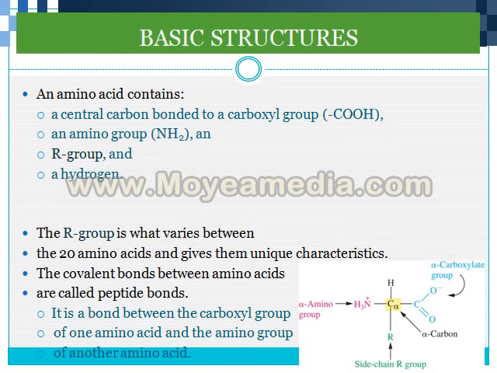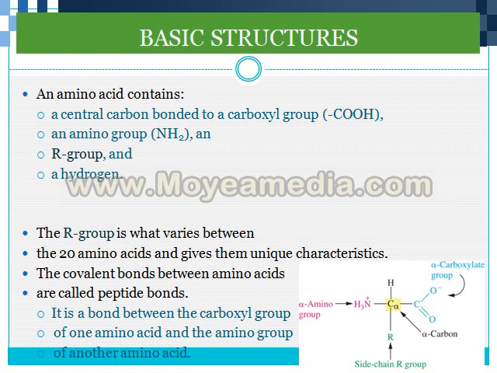In short, the basic structure of an amino acid contains a central carbon bonded to a carboxylic group, an amino group, an R group, and a hydrogen. The R group is what varies between the 20 amino acids. In all 20 amino acids, this R group is different and it gives them unique characteristics.